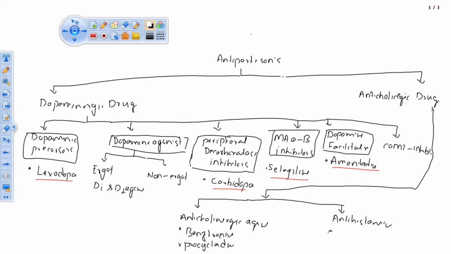Okay. Antihistamine 1, it is orphenadrine.